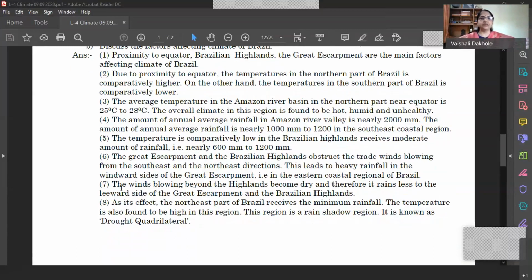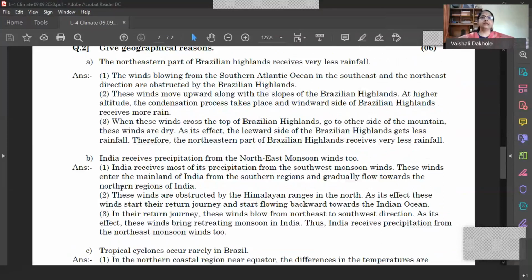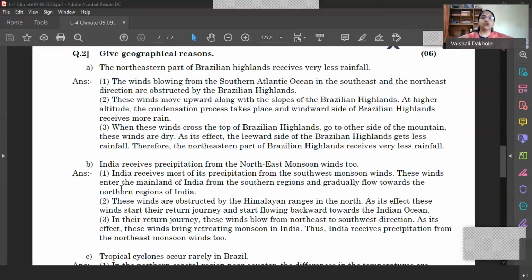So let's proceed to the next question then. And the next question is geographical reasons. The first one is: the northeastern part of the Brazilian highlands receives very little rainfall. And just now we have discussed that the region is known as the drought quadrilateral, isn't it?